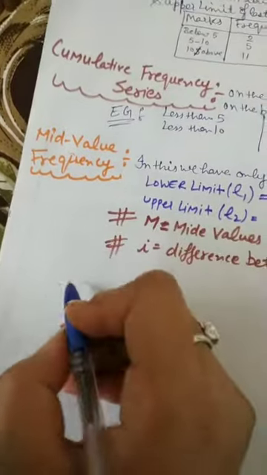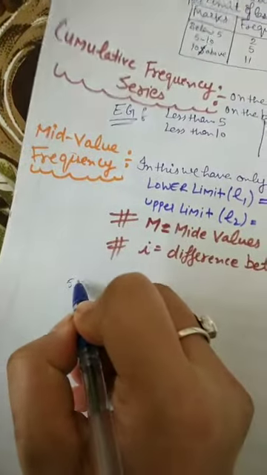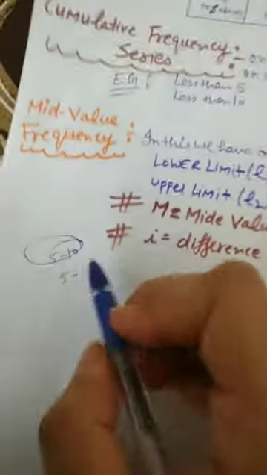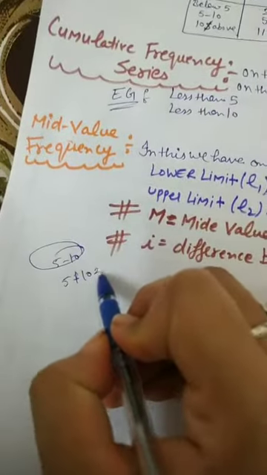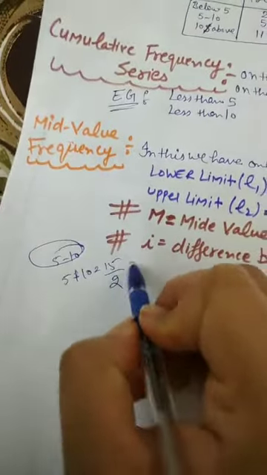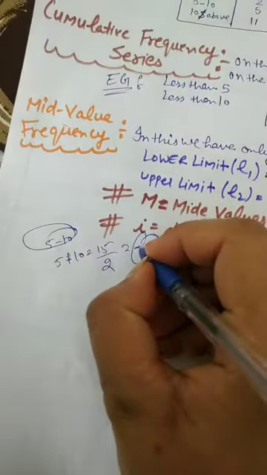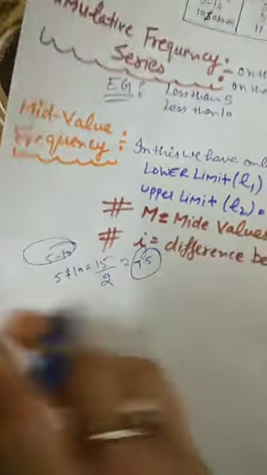For example, if 5 to 10 is written as a class interval, 5 plus 10 equals 15, 15 divided by 2 gives 7.5. That is our mid value.